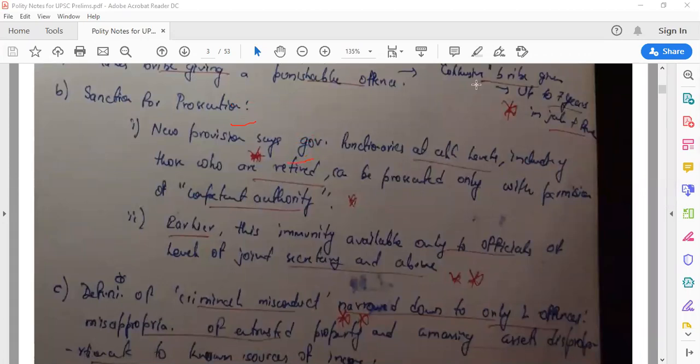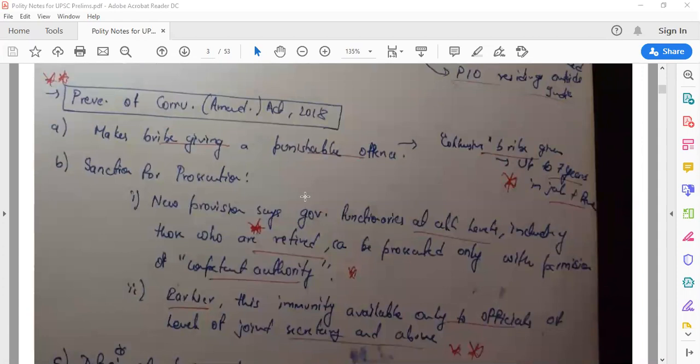So what they're saying in sanctions for prosecution, see, again there are certain changes which have been made in the Prevention of Corruption Amendment Act 2018. So earlier, a new provision. First of all, what was the earlier provision? And what is the new provision? So let's talk about the new provision.